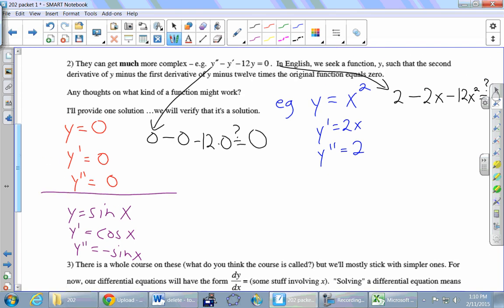So y double prime is this negative sine. So we're going to grab this down here. Negative sine of x, minus, instead of y prime, cosine of x, minus 12 times sine of x equals 0, question mark. Does it? No, but at least there's some potential canceling here, right? We got sines that are going to talk to other sines. So maybe instead of sine of x, we try sine of 2x or sine of 3x. Because then when I take derivatives, with that sine of 2x, what happens when I take a derivative?